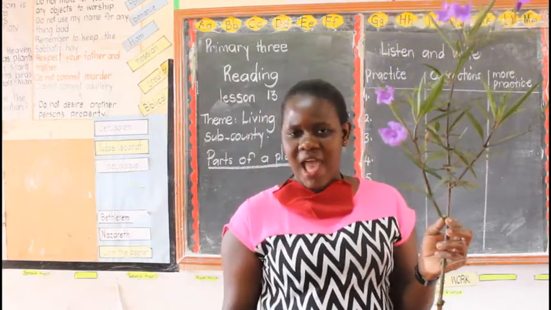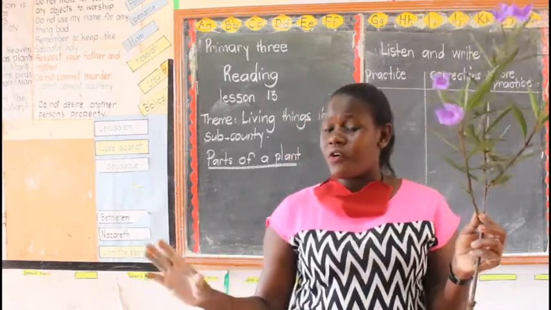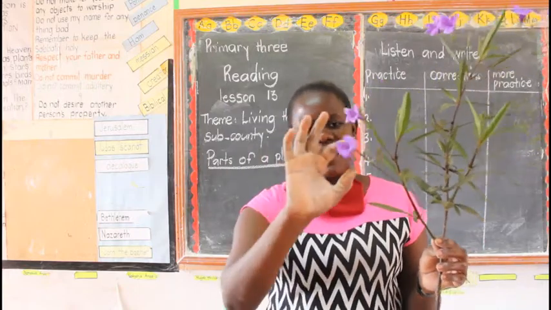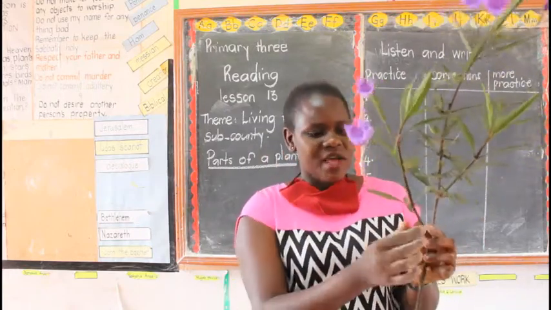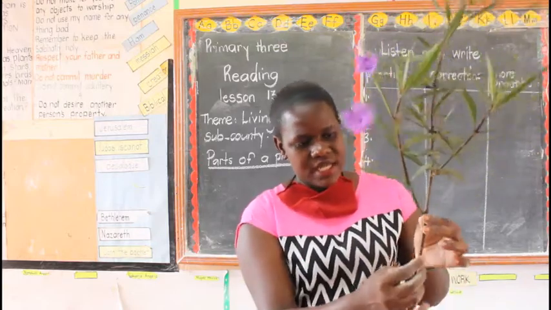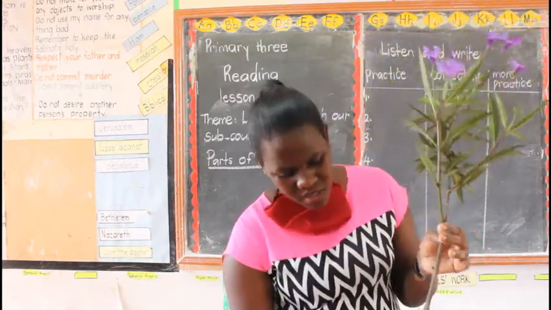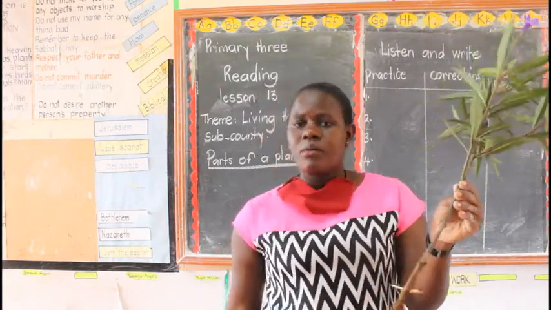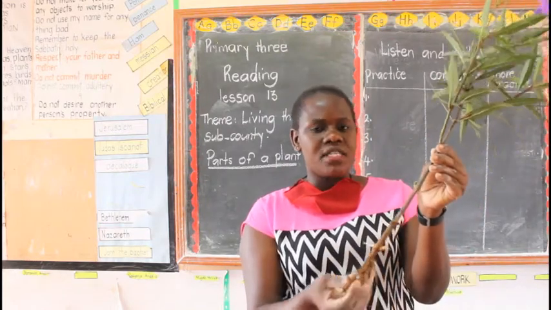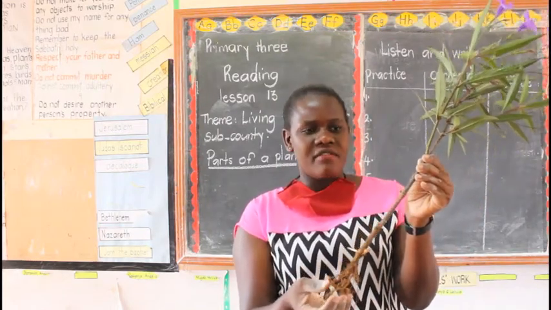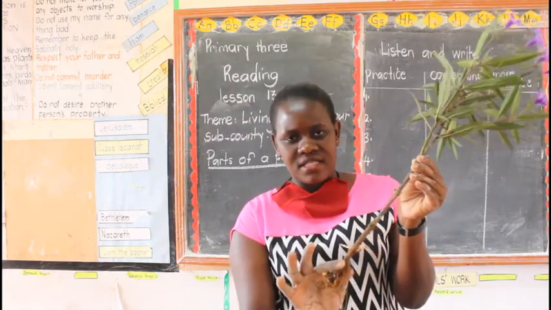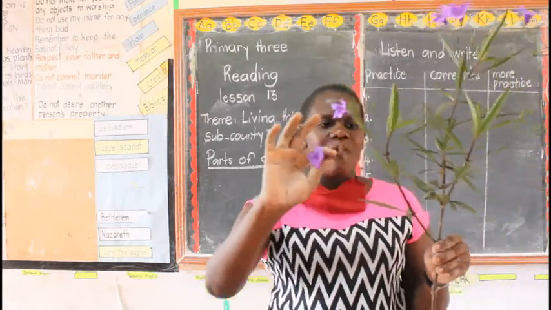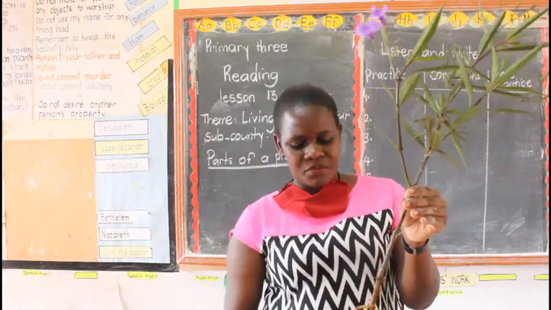Are we together, children? Yeah, this is a flower. Even you during your free time, my dear children, you go out, you look for any plant, then you start naming the parts. Are we together? So this one is a flower. This one is a branch. This one is a stem. What about these ones here which get down here? They are called roots. Are we together? Very good. These ones are roots.